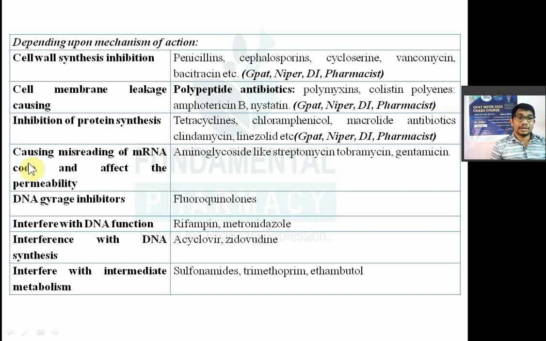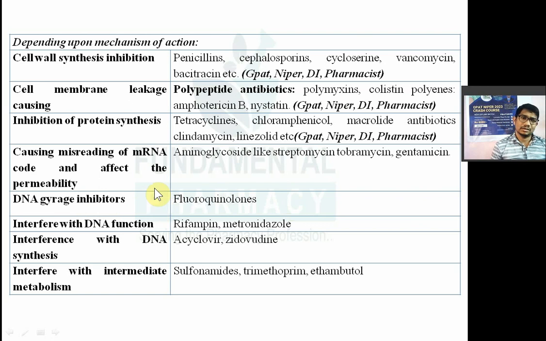Antibiotics causing misreading of mRNA code and affecting permeability: aminoglycosides like streptomycin, tobramycin, gentamicin cause misreading of the mRNA code during protein synthesis. So a faulty protein will be made and the bacteria will die. Okay. DNA gyrase inhibitors: all the fluoroquinolones like nalidixic acid, ciprofloxacin, ofloxacin, moxifloxacin are DNA gyrase inhibitors, also known as topoisomerase inhibitors.